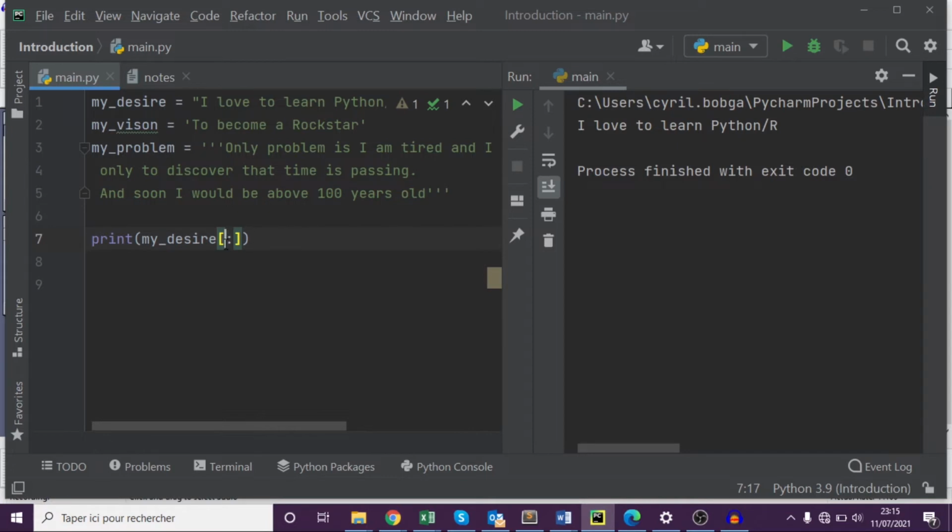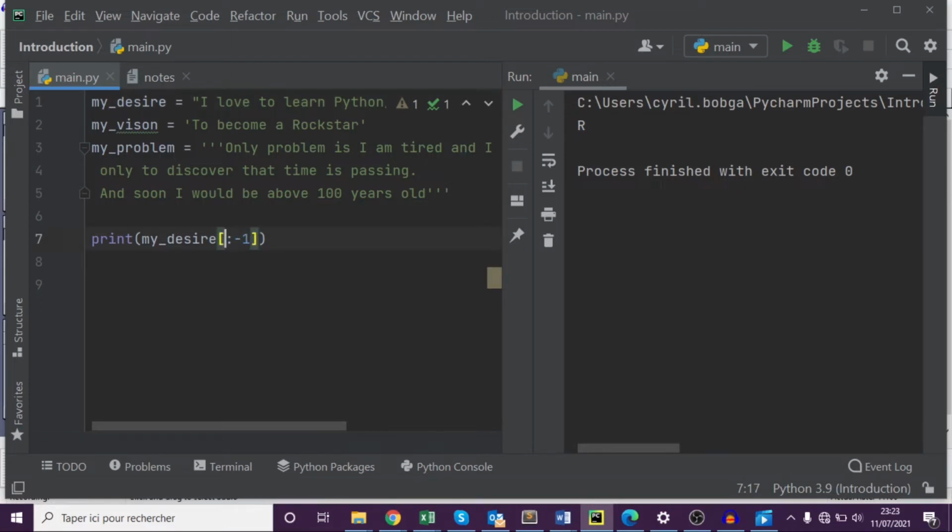So let's say we want to start from the 10th character. What do we get here? We get from learn. So what if we want to print the last element? Python has a way of doing it. You just put -1 here and you run this. What do you get? You get R. So R here is the last element of this string. Remember, R here.